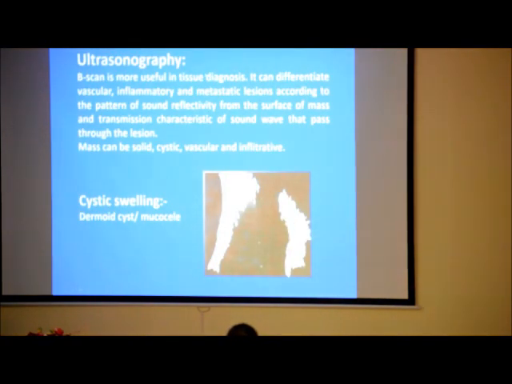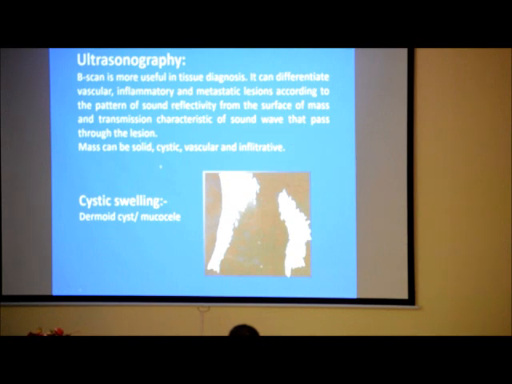So benign lesions from malignant lesions we can differentiate from the margin of the mass, which is regular or irregular, whether it is homogeneous or heterogeneous. Ultrasonography, this scan is more useful in tissue diagnosis. It can differentiate a vascular, inflammatory and metastatic lesion according to the pattern of sound reflectivity from the surface of the mass, transmission character of the sound wave through the lesion.